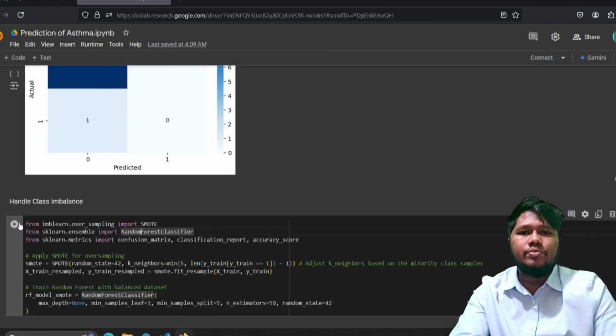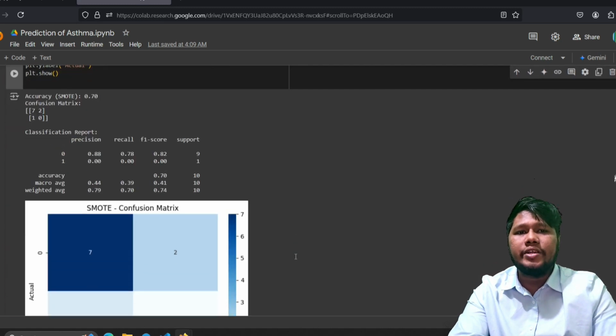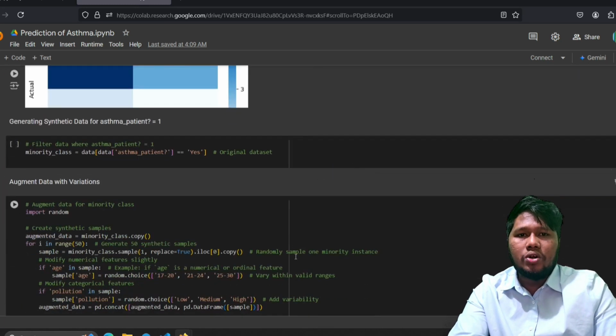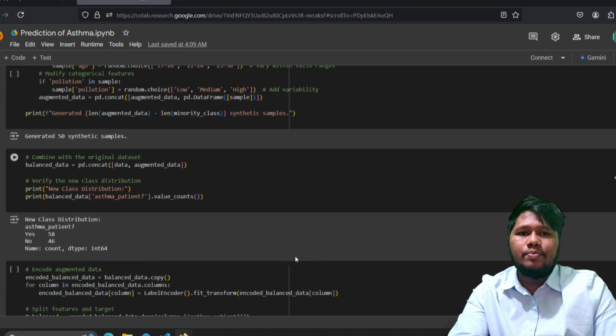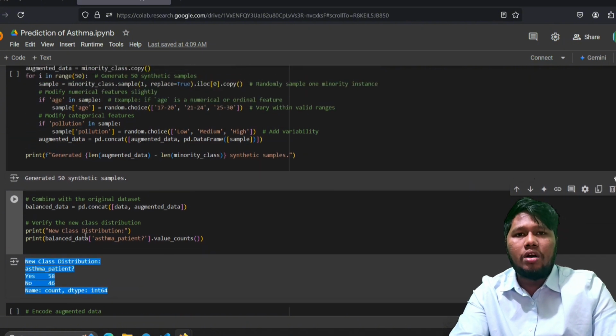SMOTE, the synthetic minority oversampling technique, creates new realistic samples for the minority class. Hence the model sees more yes examples and improves recall for asthma. Essentially it balances the classes, so our model has a better chance to learn what asthma looks like.